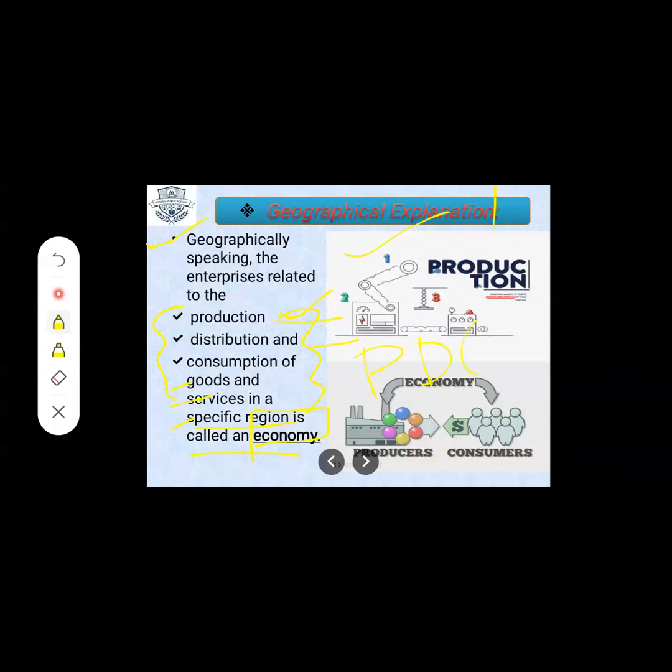PDC means economy. You have to learn the term economy in a short way as PDC. For example, P goes for production, D for distribution, and C for consumption of goods and services. That is known as PDC.